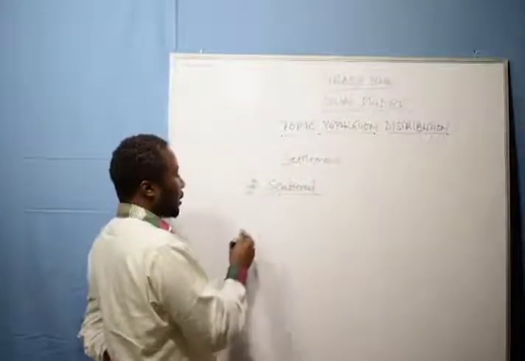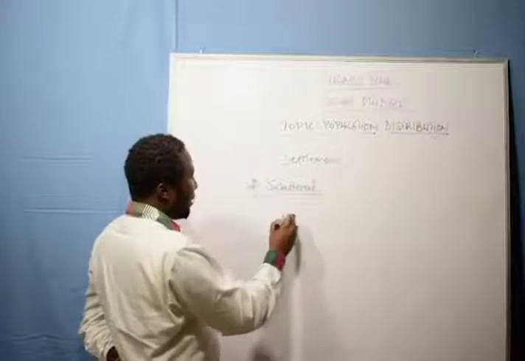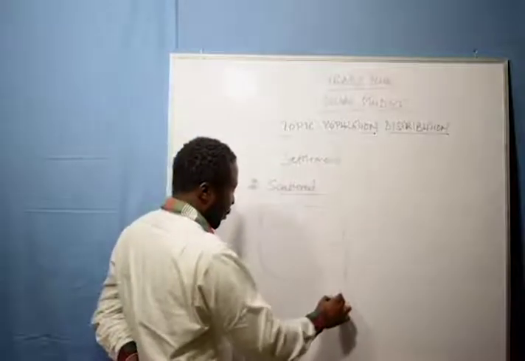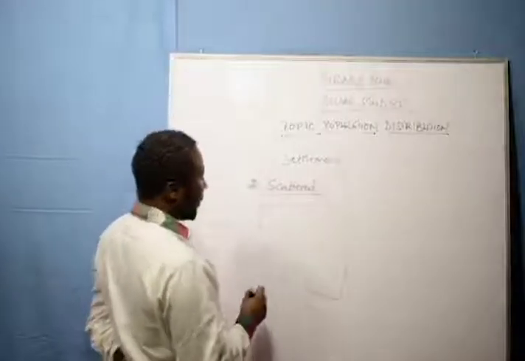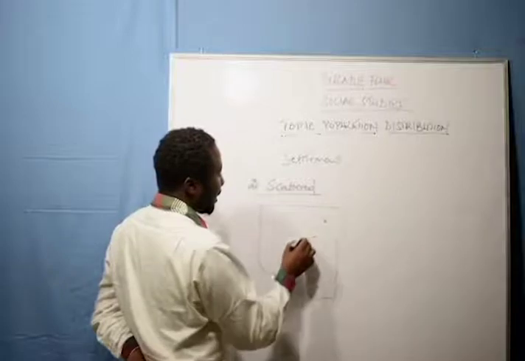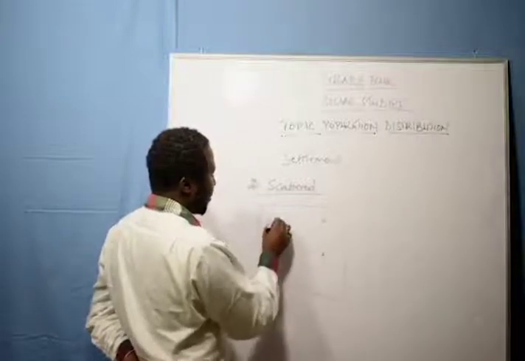So scattered settlement is whereby you have a given area, but people tend to settle in different places. Probably one person settling there, another one there, another one there.